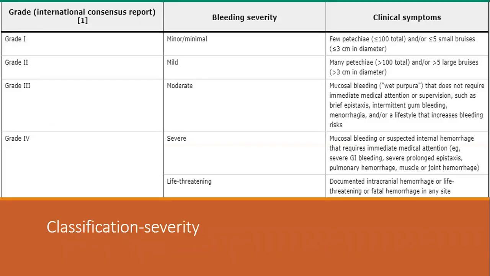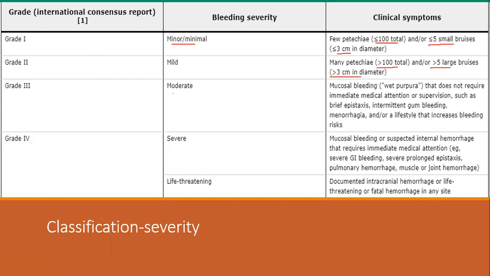Next one is dependent on severity. Why this severity classification? Severity classification is for us to know, yes, of course, severity, and next to plan on your management. Grade 1 is minor or minimal: few petechiae, less than or equal to 100 in total, and or less than 5 small bruises which are less than 3 centimeters in diameter. Grade 2 is mild, where there are more petechiae, more than 100, and more than 5 large bruises which are more than 3 centimeters in diameter.